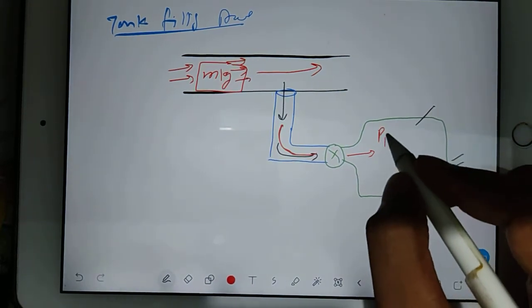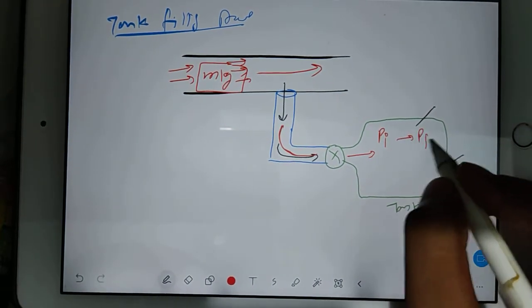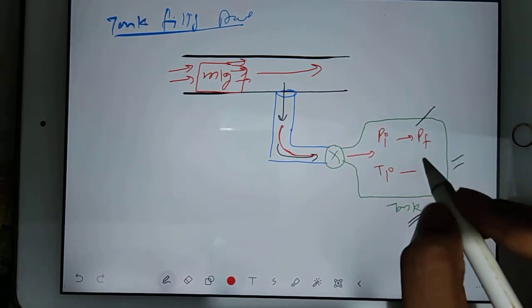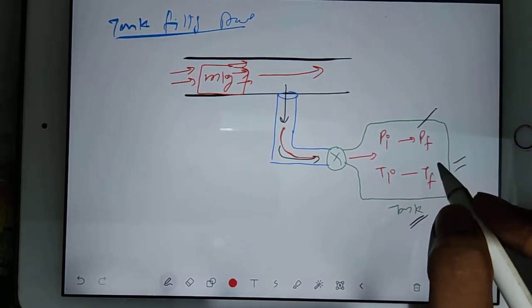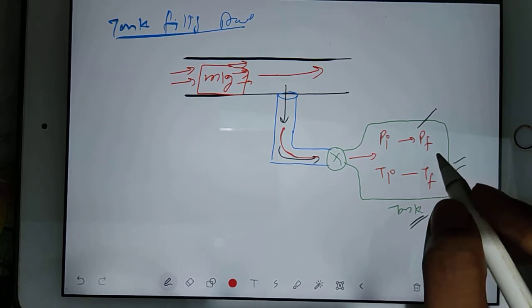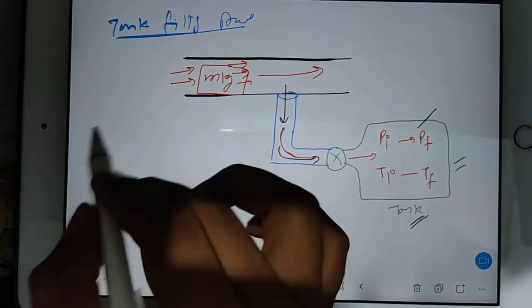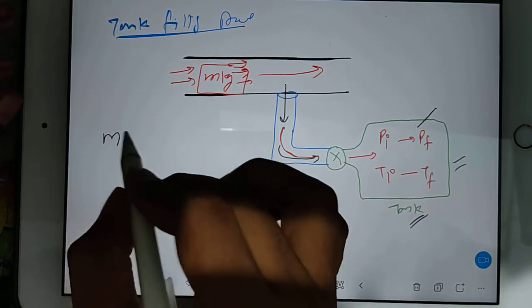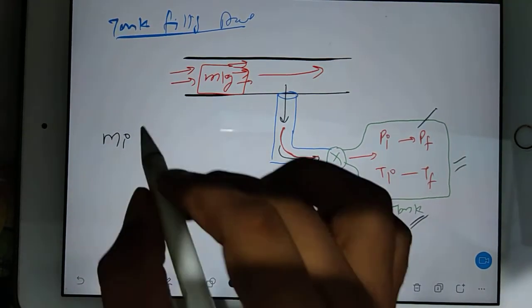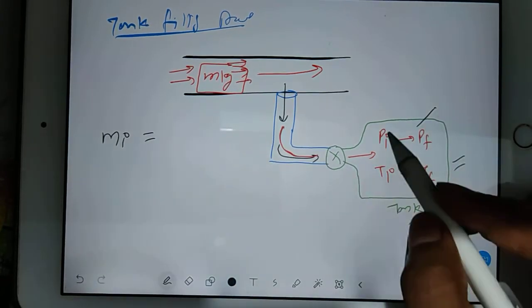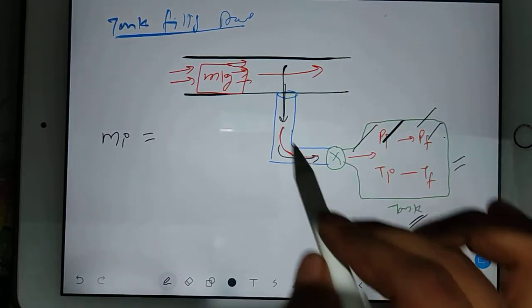Suppose earlier the pressure was P initial and now the pressure became P final, and the temperature was T initial, and after the mass entered, it became T final. So we have to understand the equation in this way. There is something called MI. MI means initial mass in the cylinder, like when extra mass was not coming at that time.